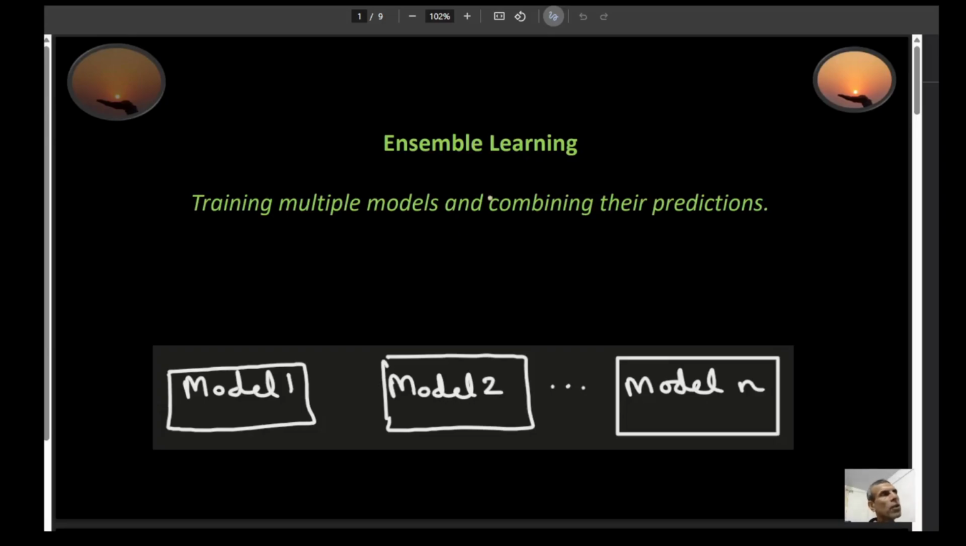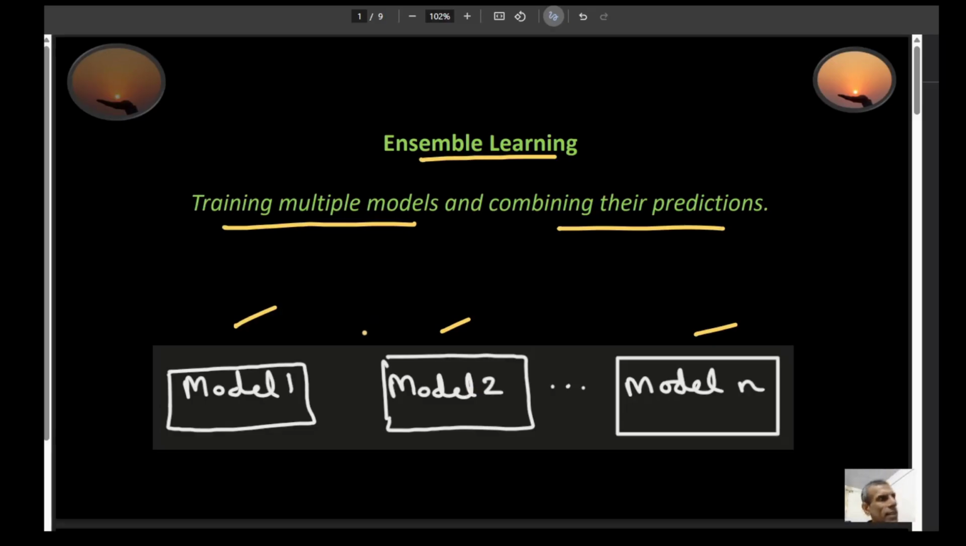Hello, students. So, now in this session, I'm going to be talking about ensemble learning. And the idea is very simple: you train multiple models and you combine their predictions. Basically, you have model 1, model 2, and all the way up to, let's say, model n, and you ask them to make predictions. Each one of the models makes a prediction, and then you use the total prediction to figure out what the actual prediction is going to be.